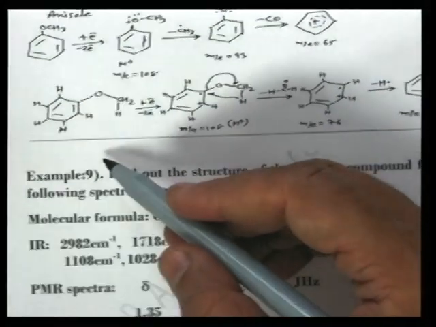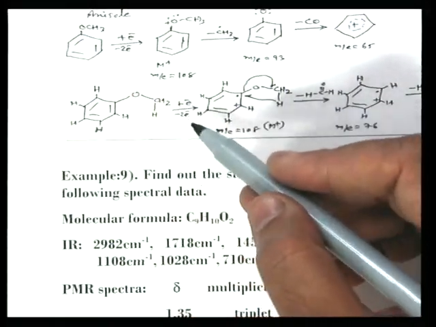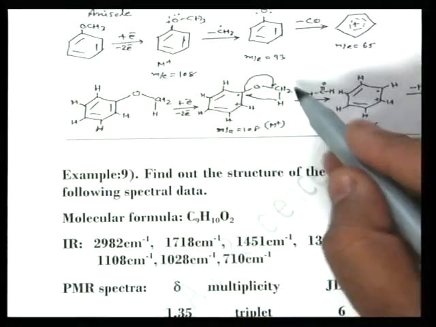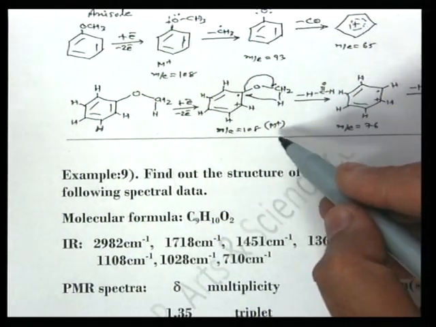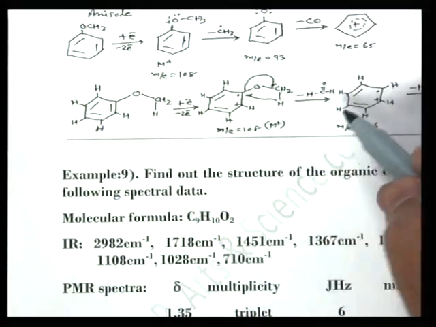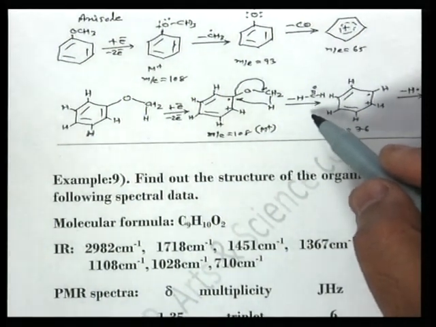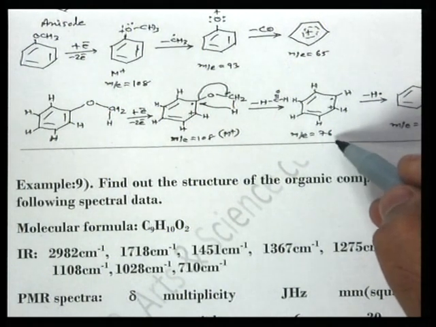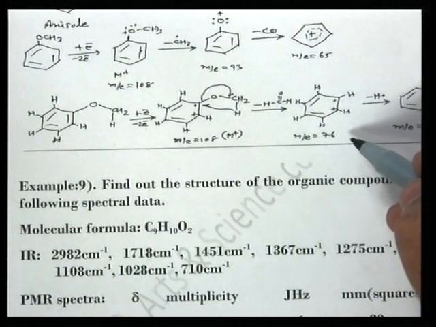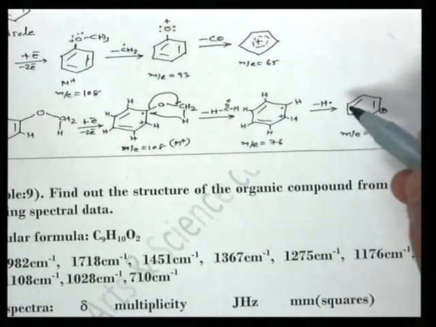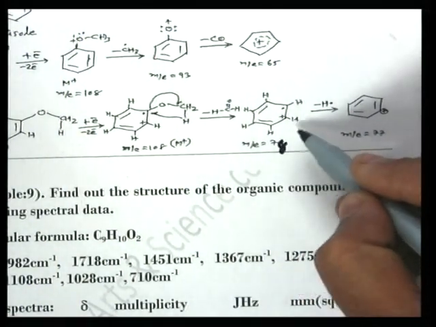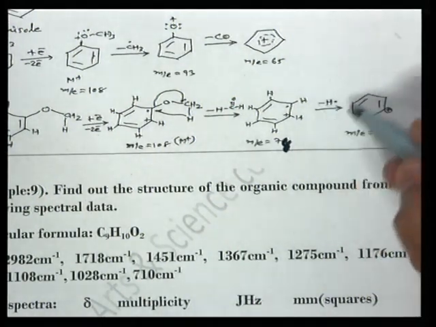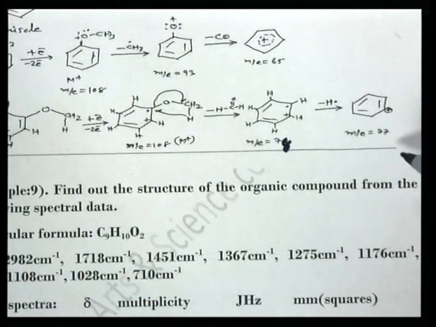Now another is rearrangement. On impact of the electron beam, this ether forms a molecular ion at m/z 108, and this molecular ion undergoes rearrangement to remove a neutral formaldehyde molecule and form a C6H6+ cation at m/z 78. This C6H6+ radical cation at m/z 78 loses an H radical to form a phenyl cation.